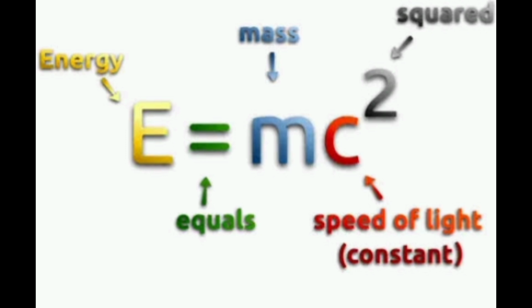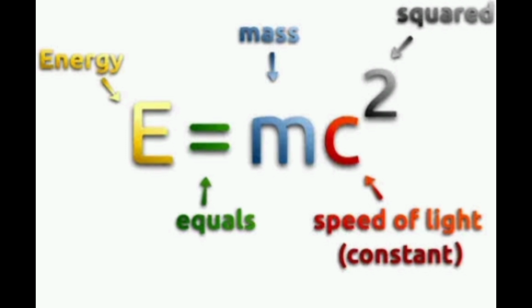The next point is Einstein's mass energy equation. Einstein was the name of a scientist, and he presented an equation that is known as Einstein's mass energy equation. This is a very well known and famous equation in the history of physics, or we can say in the history of science. This equation is stated as E = mc². This is the mathematical form of the Einstein mass energy equation.